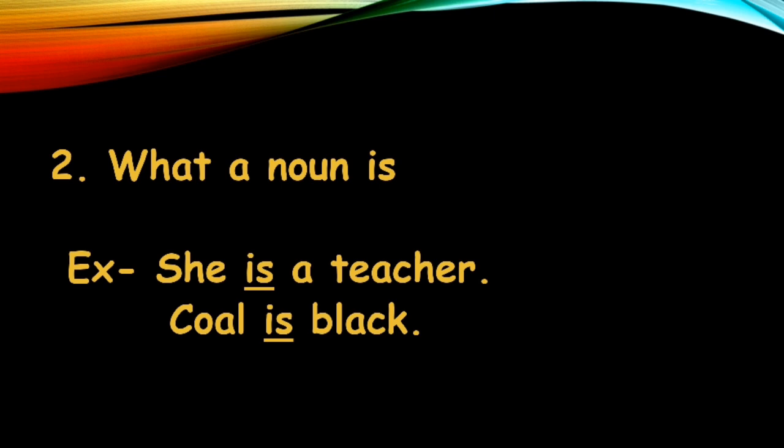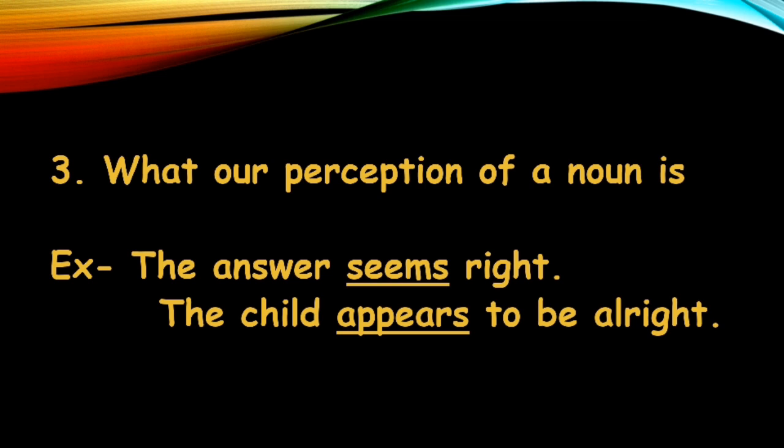So sings and runs, these two are verbs in these sentences. A verb also tells us what a noun is. Like she is a teacher. Okay, she is a teacher, so here the word is telling us about noun she, that she is a teacher. Coal is black. Okay, so it performs this function also.